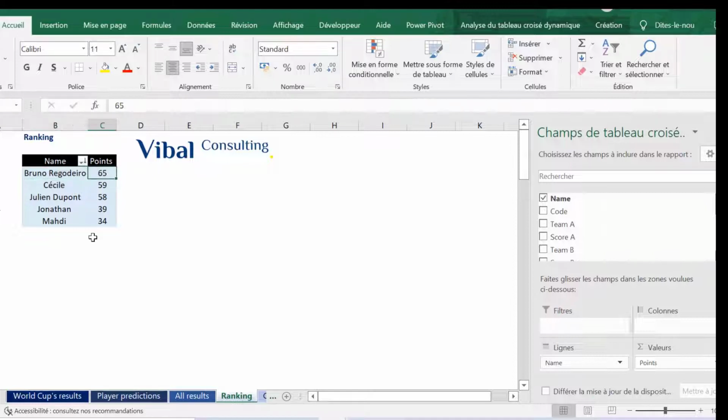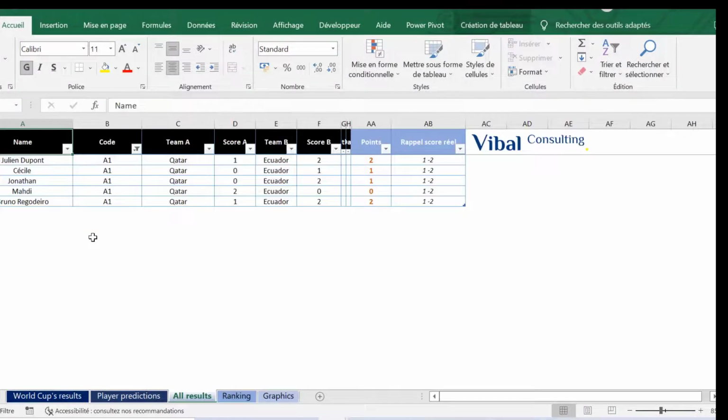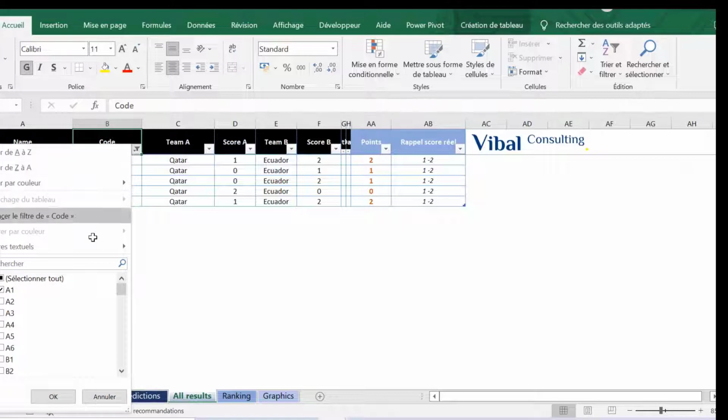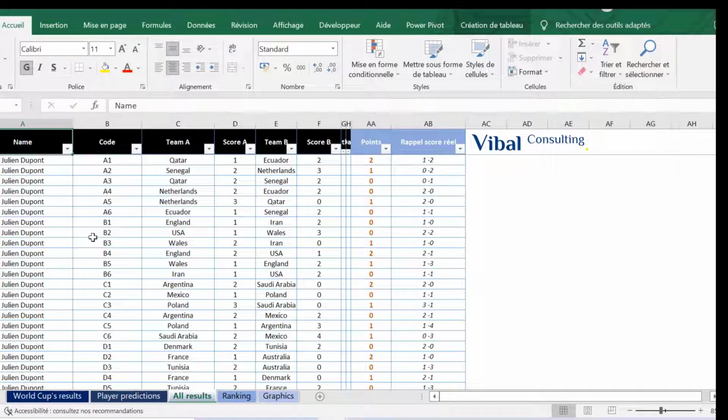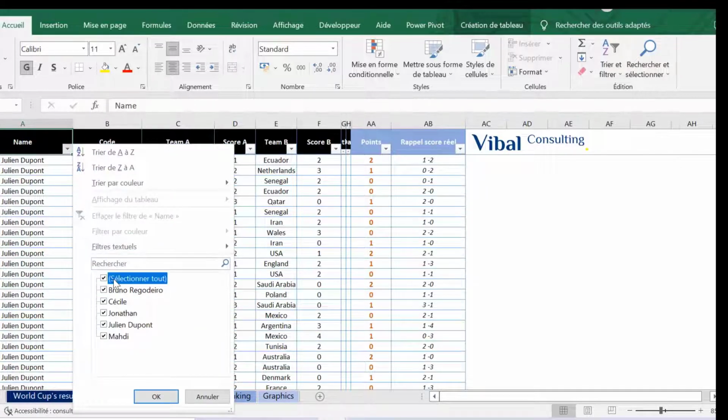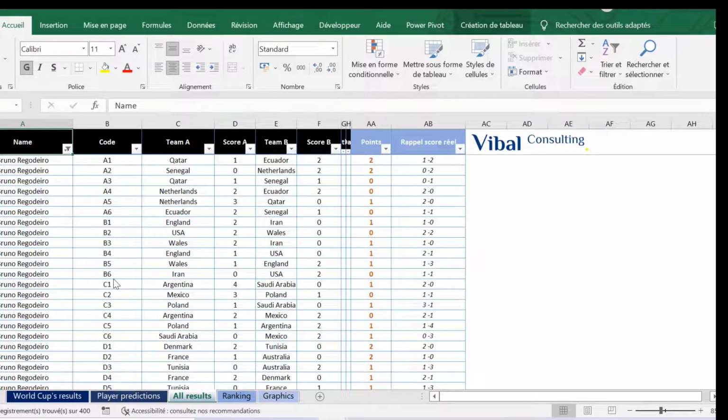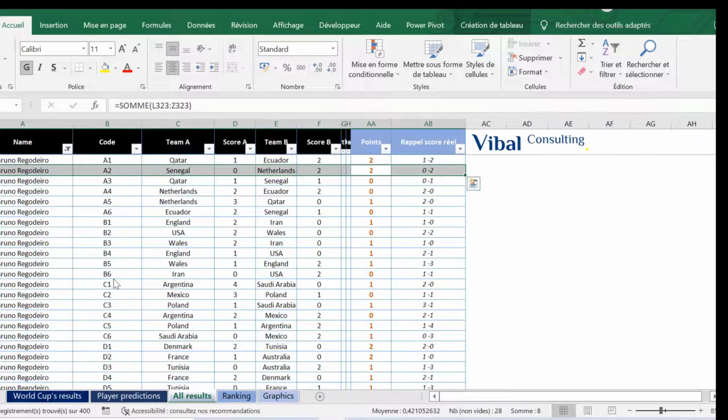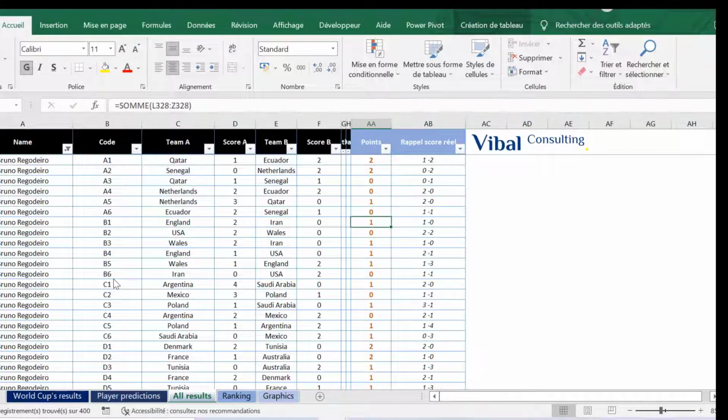So we can look at Bruno's case. Bruno, we're going to filter on his first name. And we will look at his prediction. So yes, this is Bruno's prediction. As we can see, there are a lot of 2 points. On the right column, the real scores are shown. So for example, here Senegal and the Netherlands, 2-0. So he has guessed the right match, the perfect score.